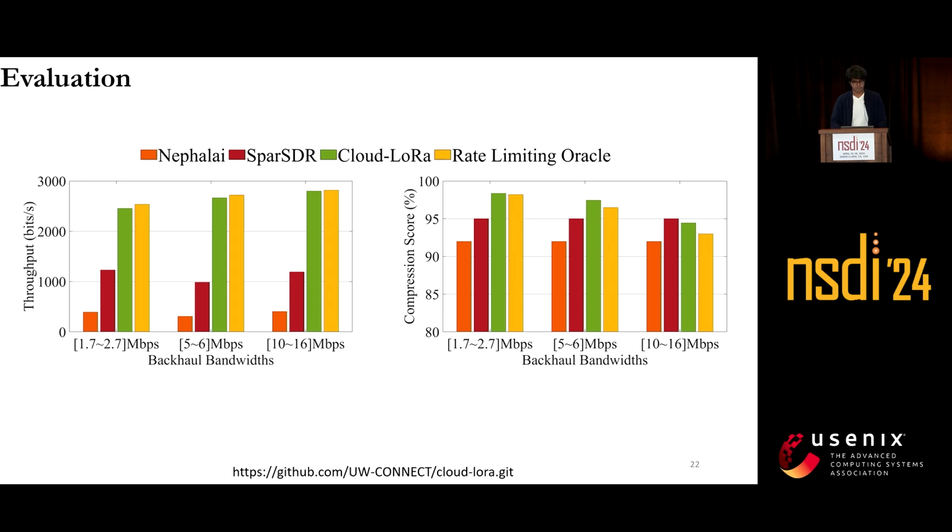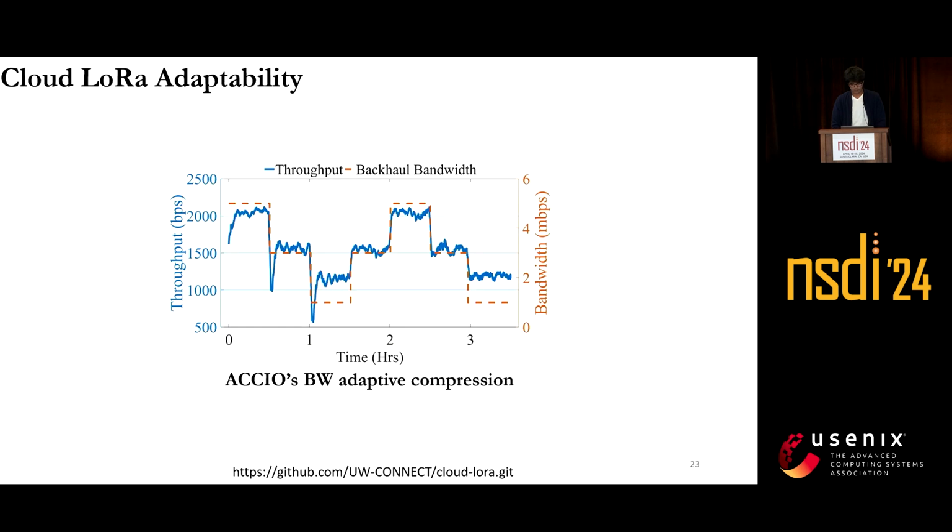Since the compression performed by Cloud-LoRa is gentle, in the cloud, the signal reconstruction is of better quality. Therefore, the decoding results are better and result in better throughput as well. Nepali and SPAR-SDR offer static compression. Therefore, they are not able to keep up with the throughput, and they are not able to compete with Cloud-LoRa. And as you can see, Cloud-LoRa tries to achieve the upper bound limit that is set by the rate-limiting oracle as well.